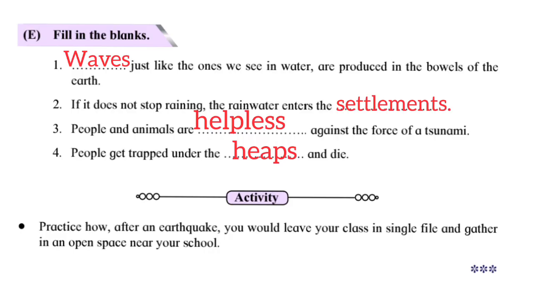Question E. Fill in the blanks. First, dash, that is waves just like the one we see in water, are produced in the bowels of the earth. Second, if it does not stop raining, the rainwater enters the settlements. Third, people and animals are helpless against the force of a tsunami. Fourth, people get trapped under the heaps and die.